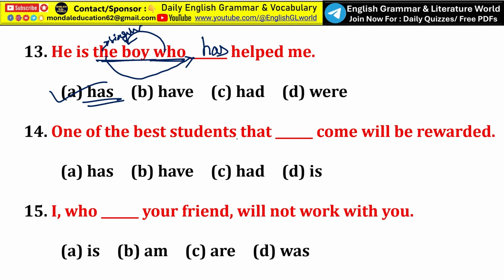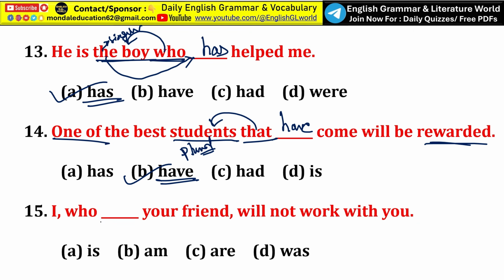Next, one of the best students that dash come will be rewarded. So look, many students become confused because the sentence begins with one of. So they think the verb after that should be singular. But here we must carefully see what the relative pronoun that refers to. So here that refers to students. Here students is plural. The verb after that must be plural. So one of the best students that have come will be rewarded. So option B, have, is the correct answer.